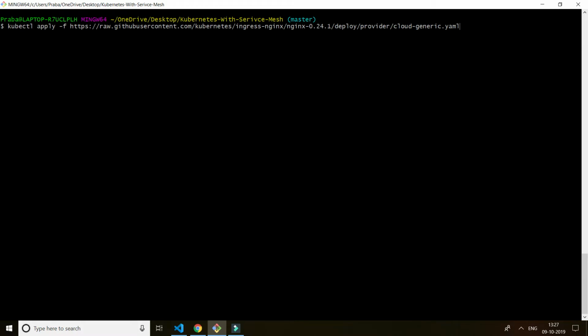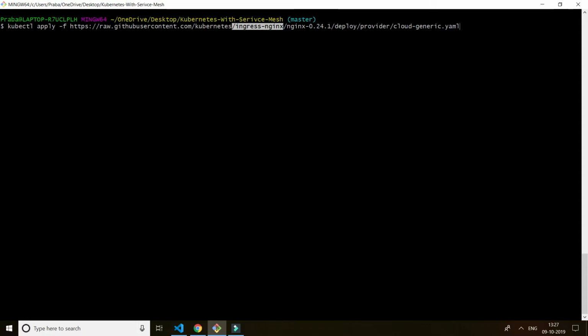Suppose you run this particular command, it says cloud generic. If you run this, it says ingress nginx. Ingress means it is a gateway for the incoming connections coming towards the Kubernetes. The Cloud Native Computing Foundation has an agreement with all the cloud providers. Now I have my Kubernetes cluster running in DigitalOcean.